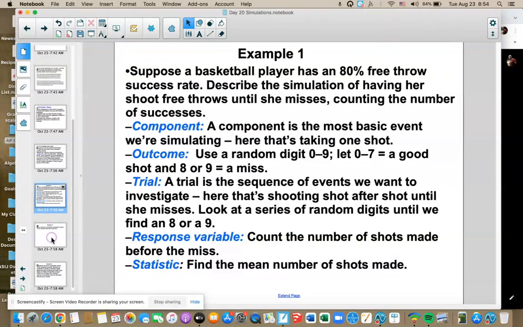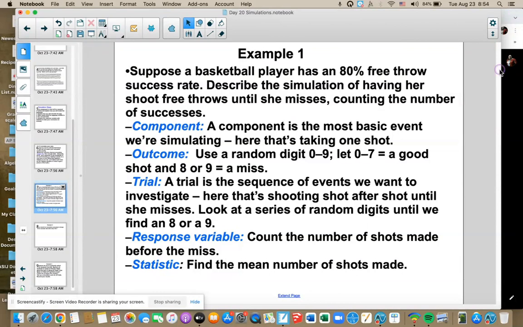So I want to explore that. I want to know if they're telling the truth or not. Let's say I observe them shooting free throws, and they only make 3 out of 10. And I say, "Oh, wait a minute. You said you're an 80% free throw shooter, but you only made 3 out of 10. So I'm starting to believe that you're less than that, you're worse than that." So how do I check that out?